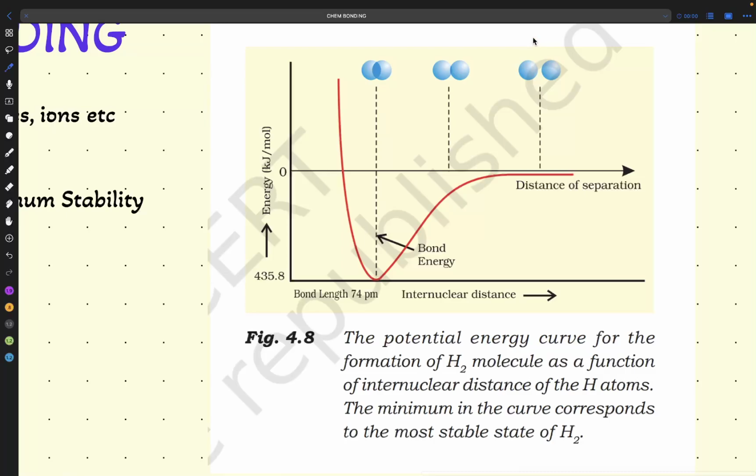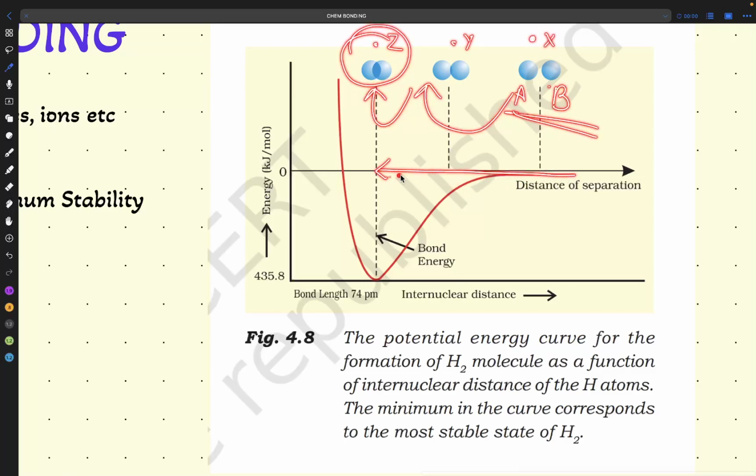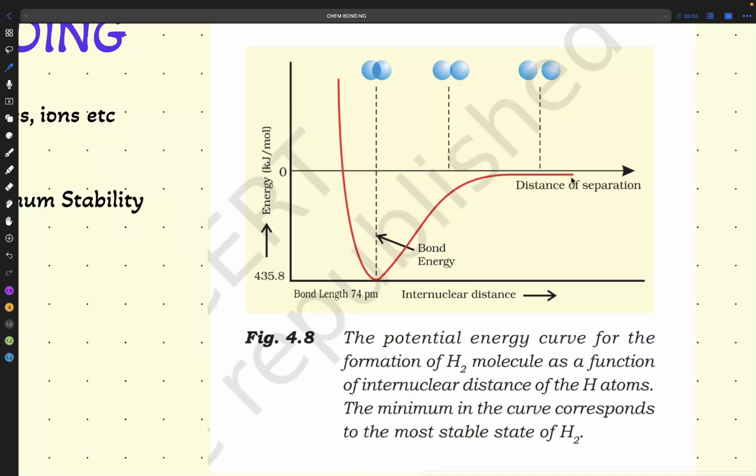From point X to point Y to point Z, what is happening here? Atoms A and B are getting close together. At position Z, you will see that the distance of separation has decreased. And when the distance of separation decreased, you will see that a minimum potential energy is attained here. This is the minimum potential energy.